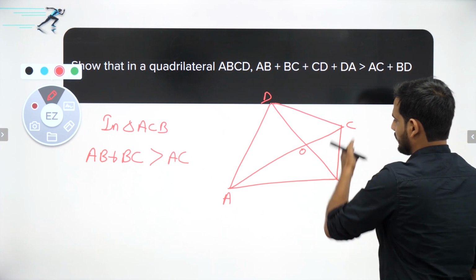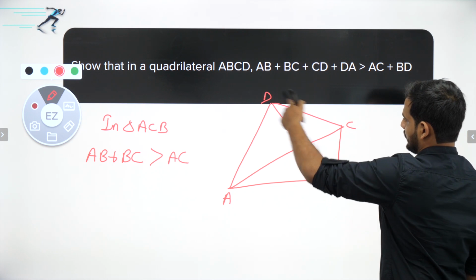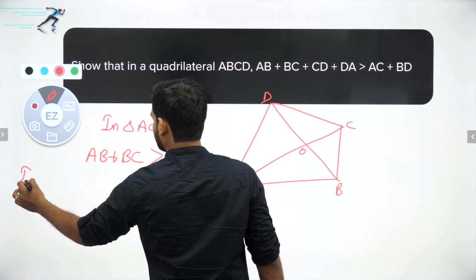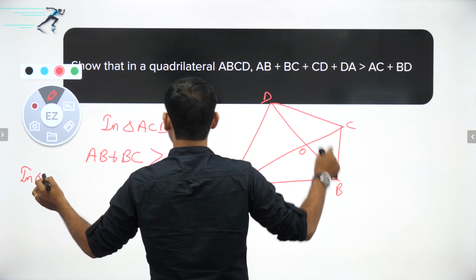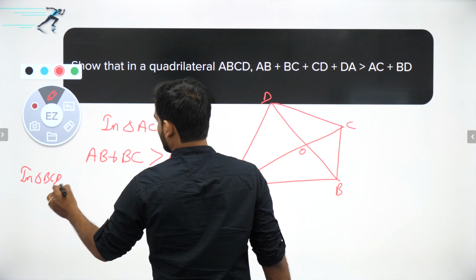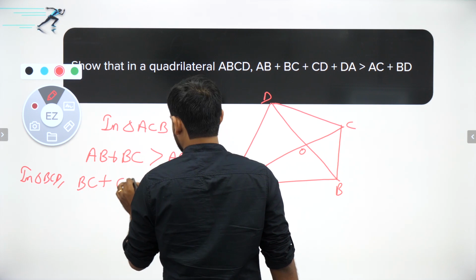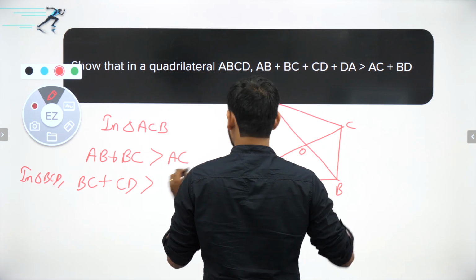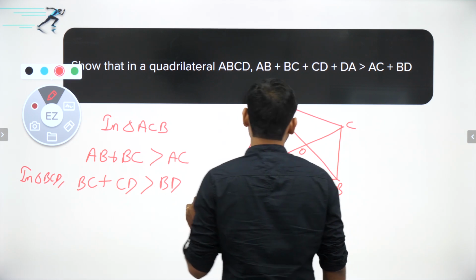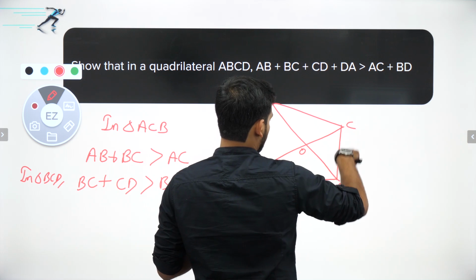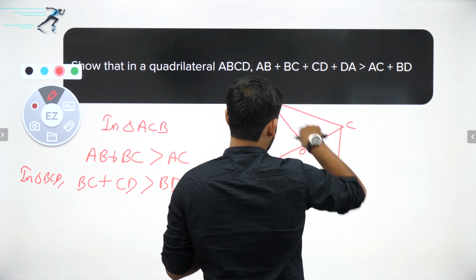So here we have taken AC. Now take triangle BCD. I can say BC plus CD is greater than BD. Then I will take the next triangle.